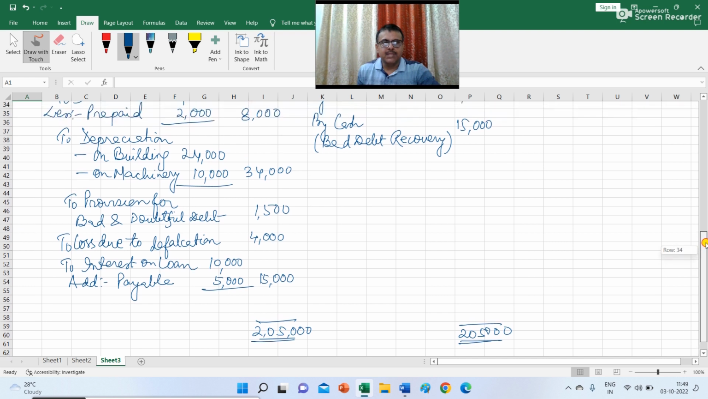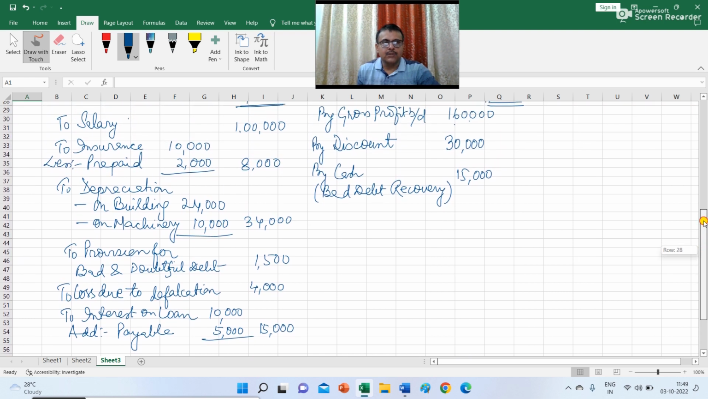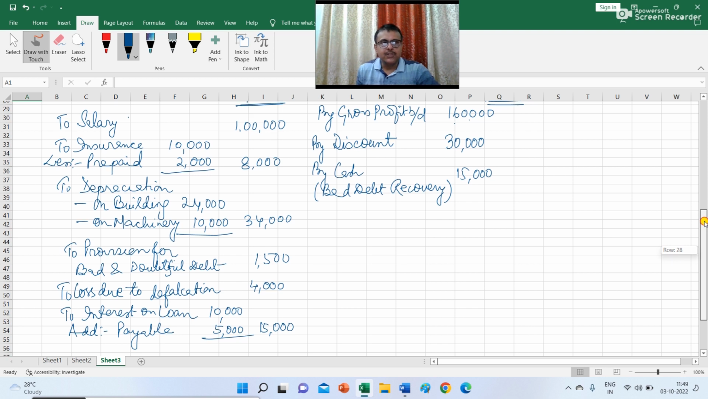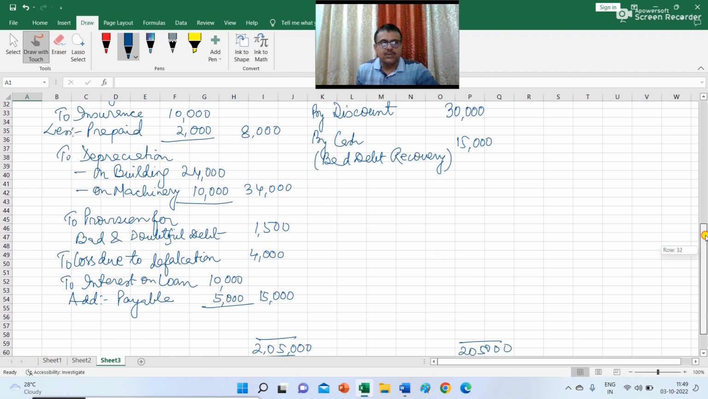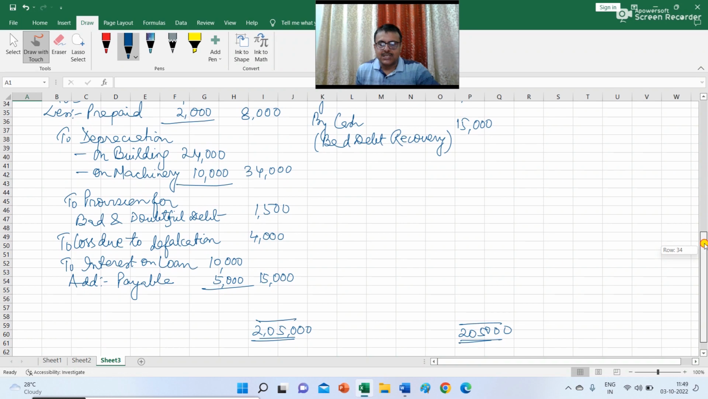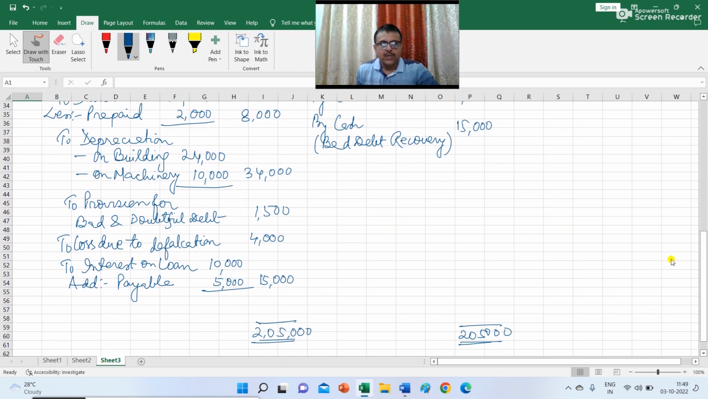So what are the items given in the profit and loss account? The first item is salary, rupees 1 lakh. Then you have insurance 8,000, depreciation 34,000, provision for bad and doubtful debt 1,500, loss due to cash defalcation, and interest on loan rupees 15,000. The difference here represents the net profit, which will be carried forward to the balance sheet, and the net profit is 42,500.